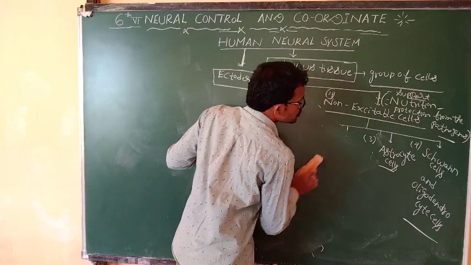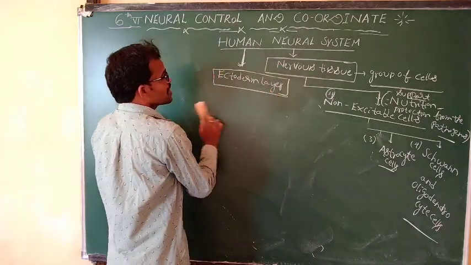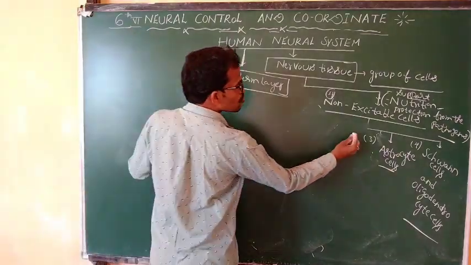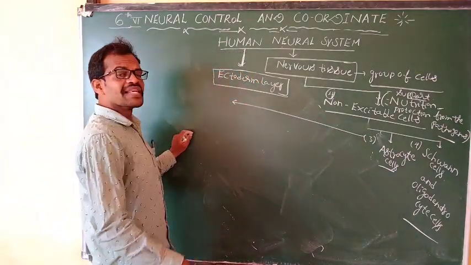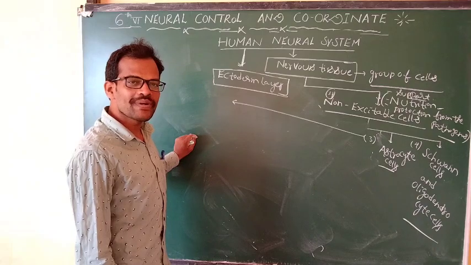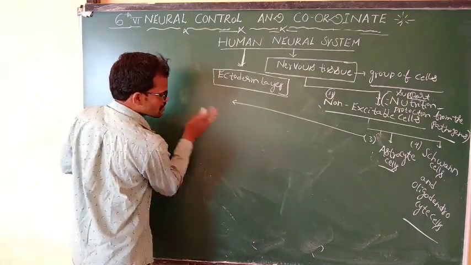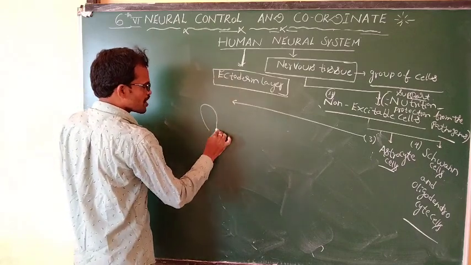Coming to the astrocyte cells. This is the third type of cells. The name itself has the meaning: astro means star shape. They look like a star shape.